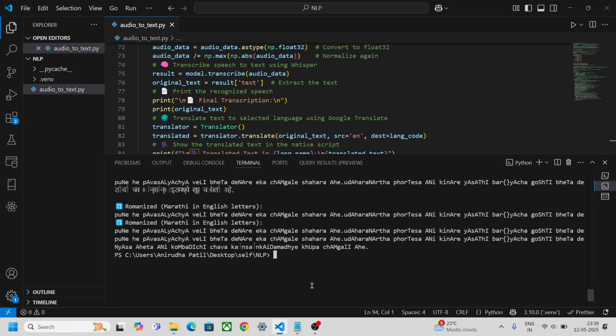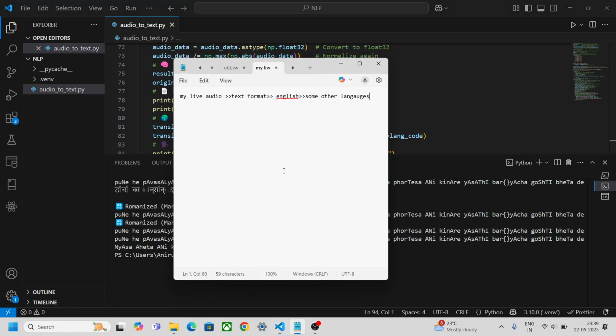But you can include sentiment analysis so that it understands the sentiment and then converts. Currently it is converting word to word, so it doesn't understand how a word is associated with another word in that sentence.